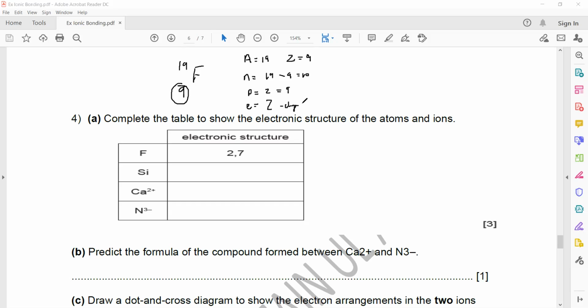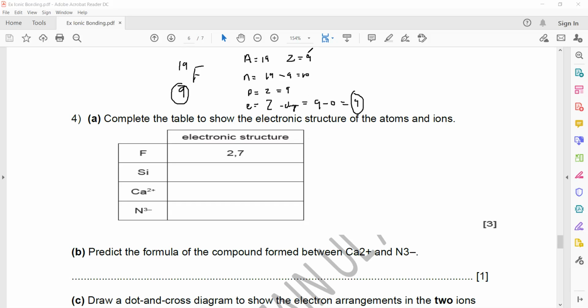So 9 minus 0 is 9. So it has 9 electrons, and you arrange them as 2 and 7.